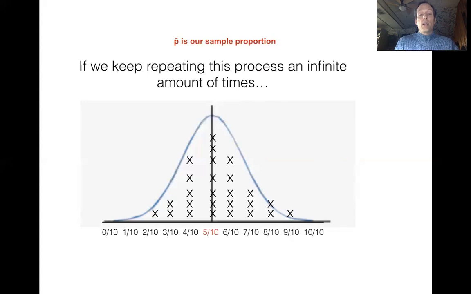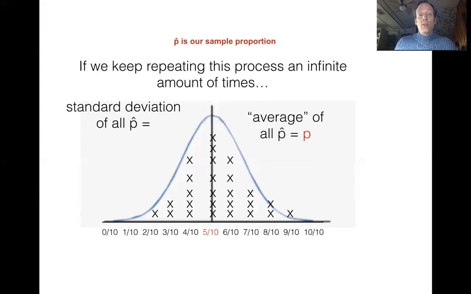Now there's something that's really special at the center. The number that's written in red, 5/10, what that's alerting us to is if we calculated the average of all the p hats, we get back exactly the population proportion p. If we calculated the standard deviation of all the p hats, we'd end up getting the square root of p hat times q hat divided by n.